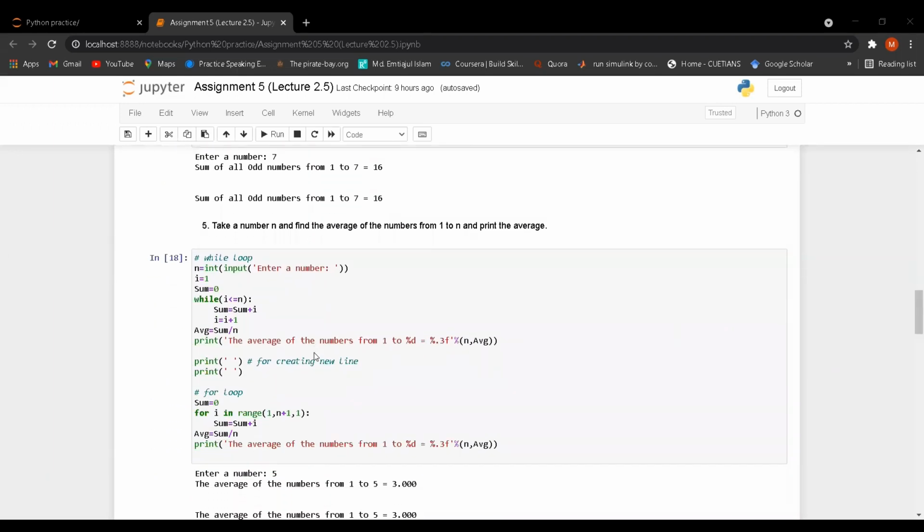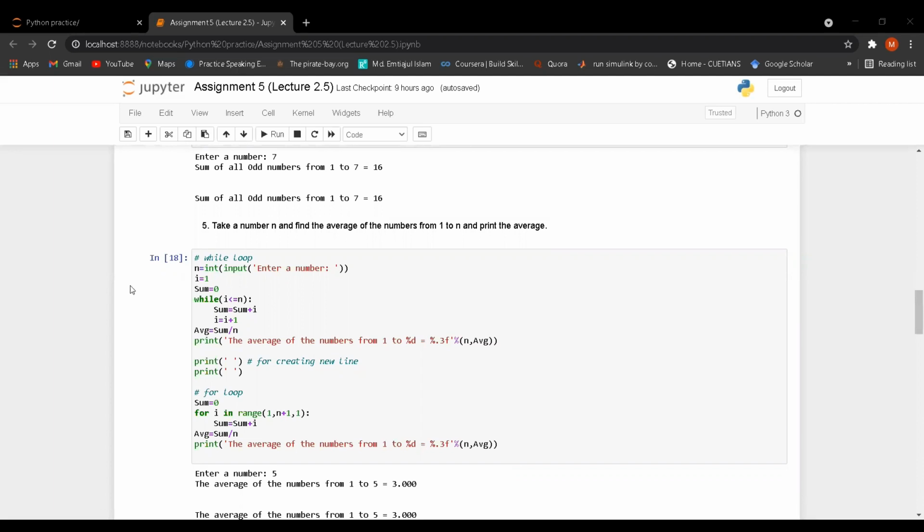So let's go to question number 5. Take a number n and find the average of the numbers from 1 to n and print the average. So what is the average? The average is, we have to first sum the numbers, and then we have to divide the sum by the total numbers.